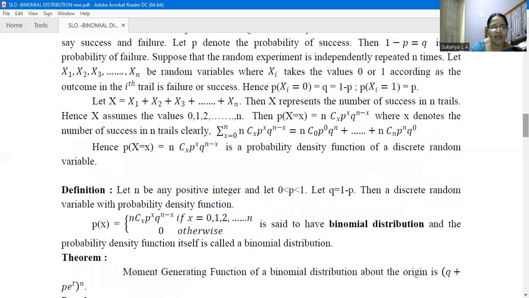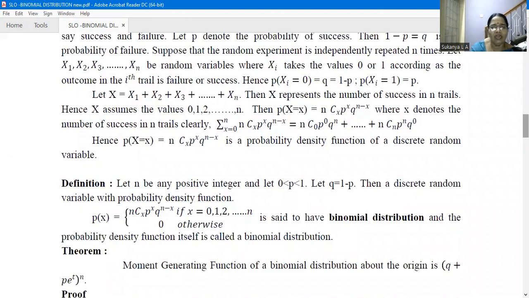Definition. Let n be any positive integer and let 0 less than p less than 1. Then q is equal to 1 minus p. Then the discrete random variable with probability density function p of x equal to nCx p^x q^(n-x), if x equal to 0, 1, 2, etc., n, and 0 otherwise, is said to have binomial distribution, and the probability density function itself is called a binomial distribution.